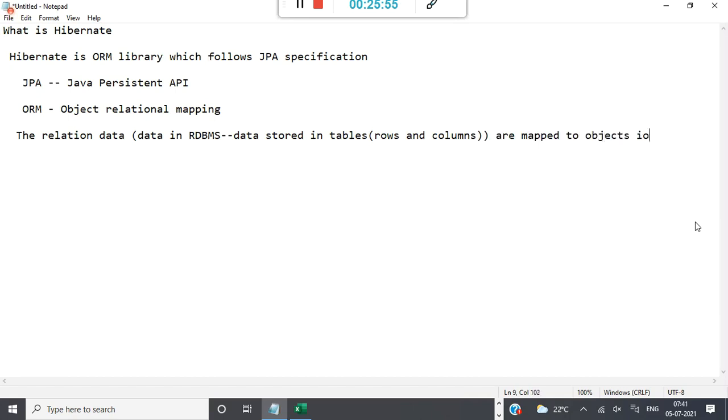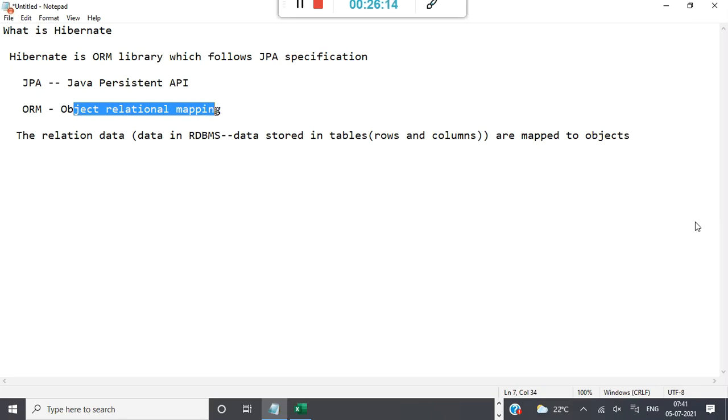objects in Java. Generally this ORM is related to any object oriented programming. Java is an object oriented programming. Even in Python you can do object oriented programming, and in .NET also.